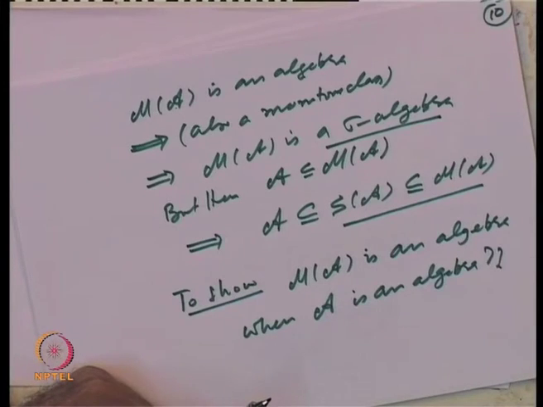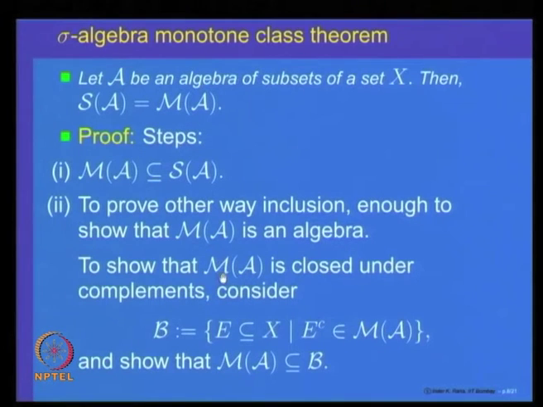So, let us start looking at a proof of this. First of all, to prove that M of A is an algebra, we should show that it is closed under complements. That means I have to show that for every subset in M of A, its complement is also in M of A. This is a technique which we are going to use very often. Let us collect together all the sets E such that E complement belongs to M of A; call this collection B.